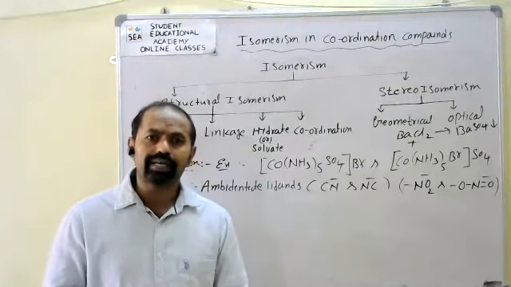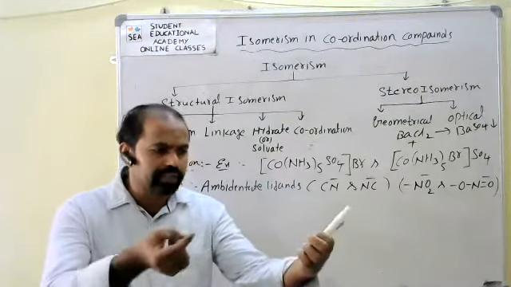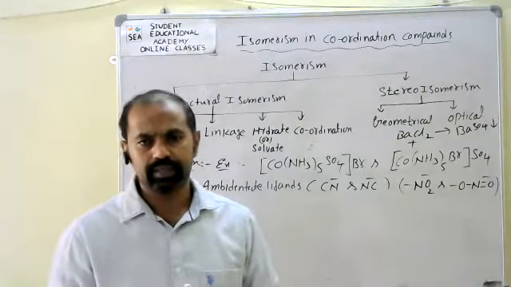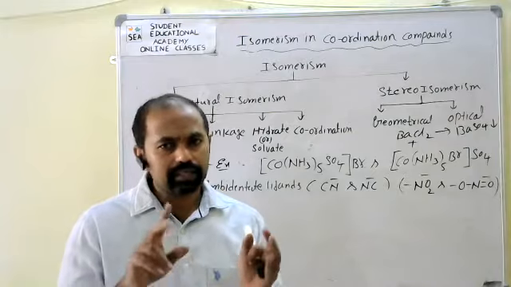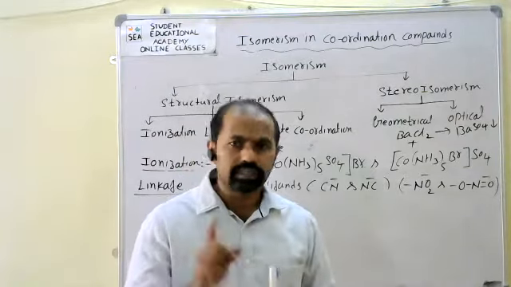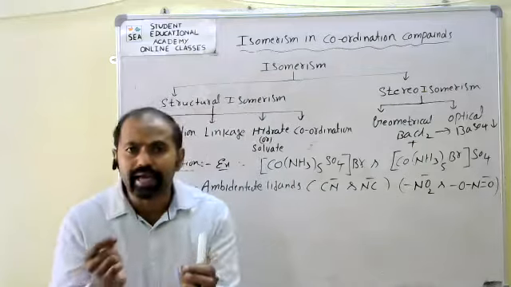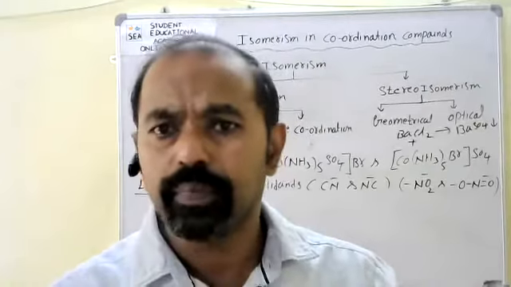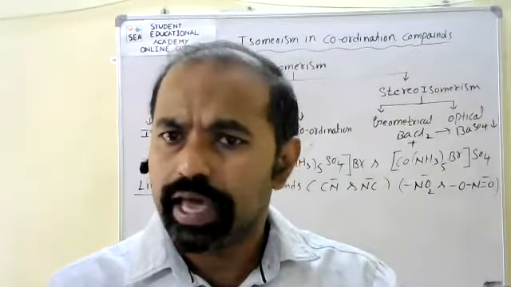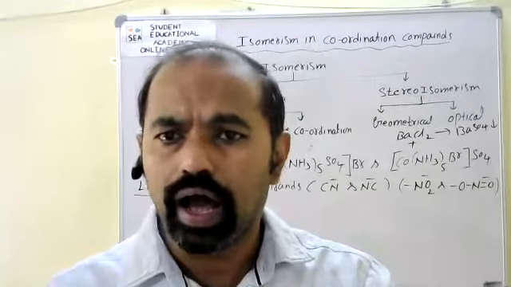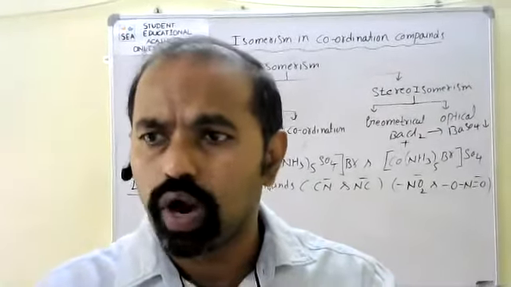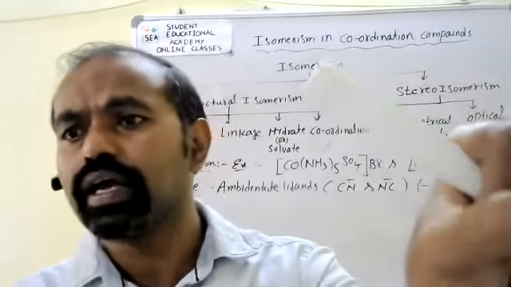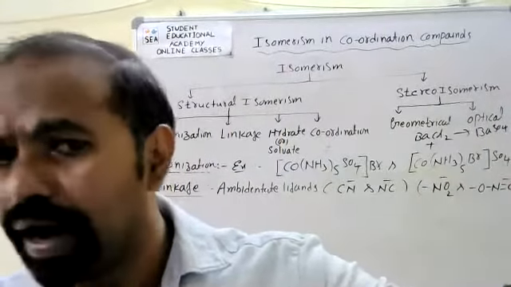If in one complex compound the nitro group is attached to the central metal through nitrogen, and in a second complex compound the same nitro group is attached through oxygen, those isomers with the same chemical formula are called linkage isomers.